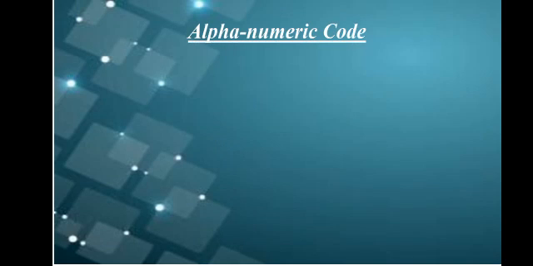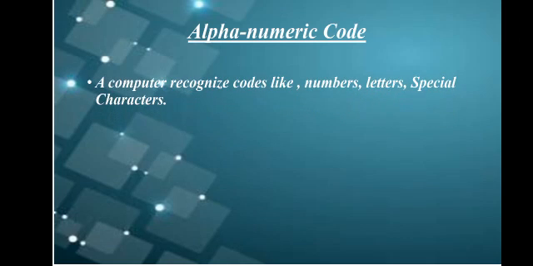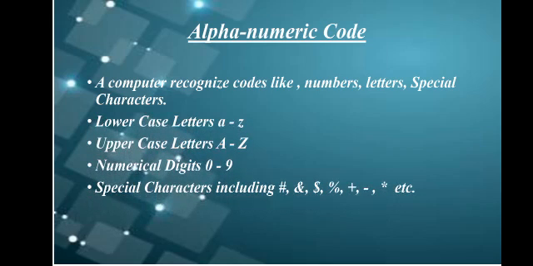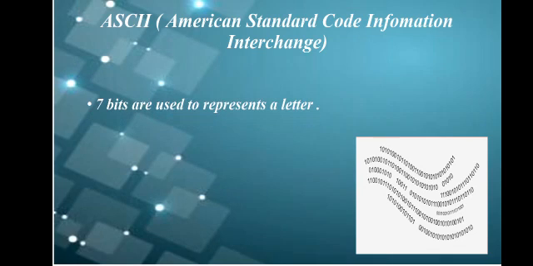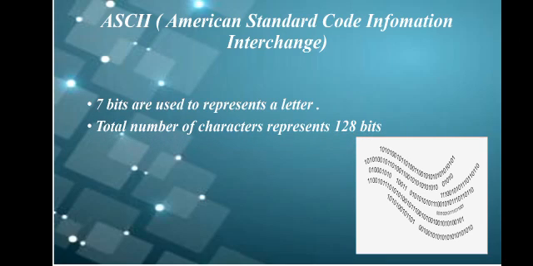Then afterwards there is the concept of alphanumeric code. What are alphanumeric codes? A computer has some codes that represent numbers, letters and special characters. These are called alphanumeric codes, and they consist of lowercase letters, small a to z, uppercase letters, capital A to Z, numerical digits 0 to 9, and special characters that include the hash sign, dollar, percentage, plus, minus, asterisk, etc.